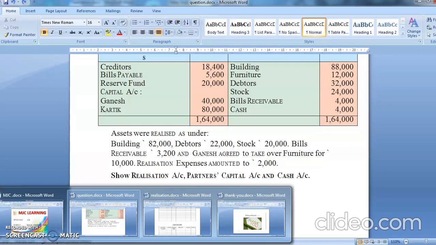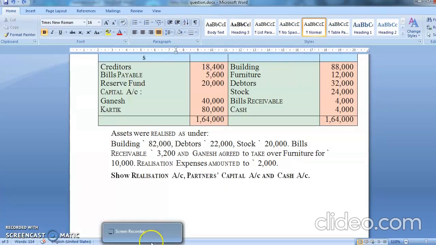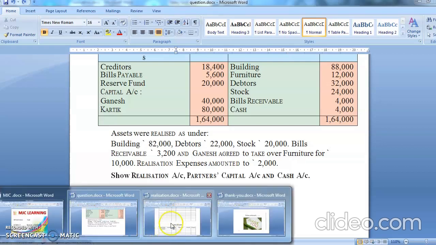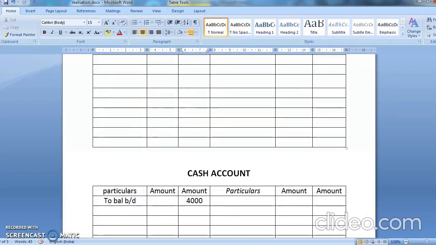Now come to the liability side. Liability side, you have only two items, creditors and bills payable. So this will go on the credit side of the realization account.